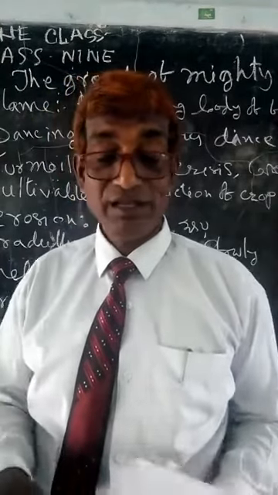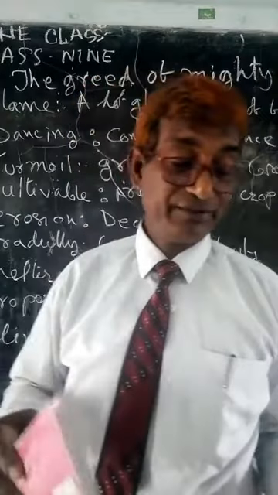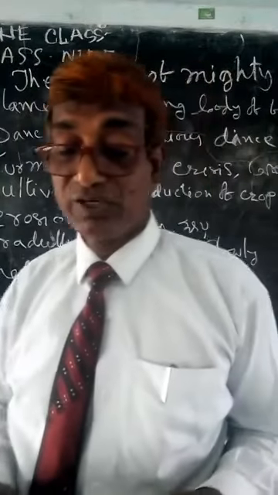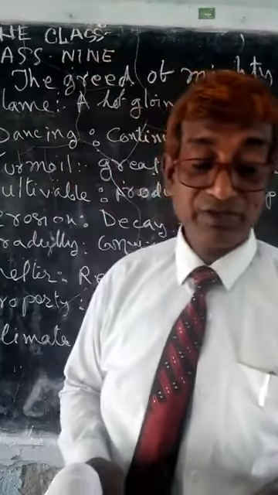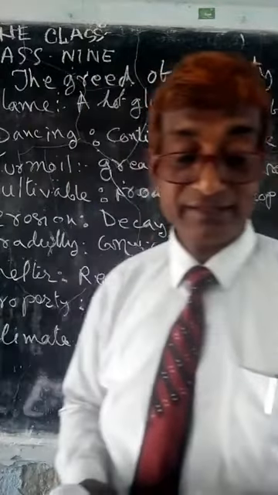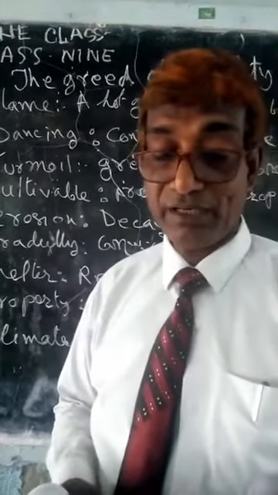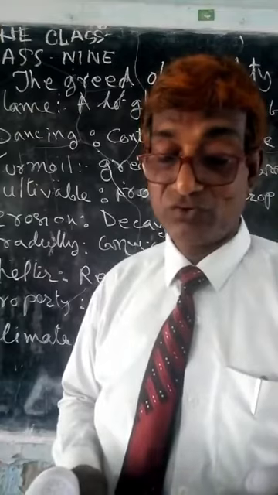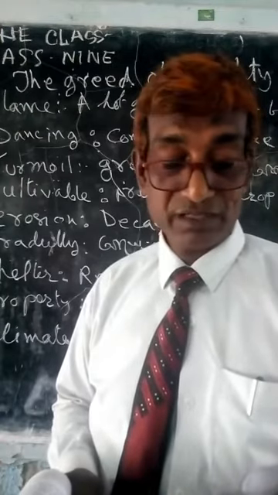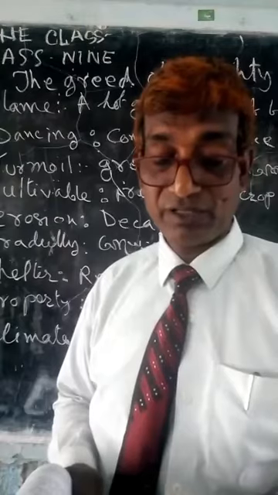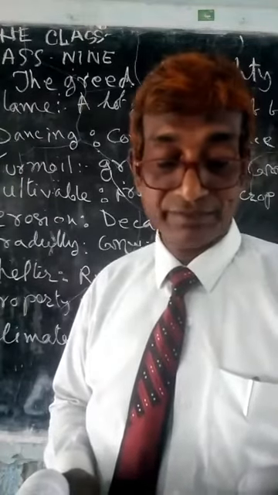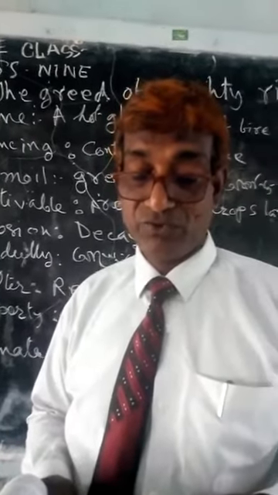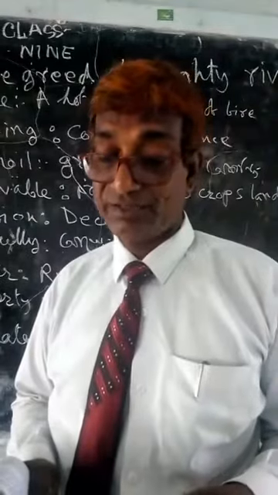My dear student, now I want to discuss number D. Complete the summary of Meherjan's life with words and phrases from the box. My student, listen to me. Meherjan is a typical homeless woman who lives in a slum. She lost her shelter and properties due to the erosion of river Jamuna. She also lost her family. Her husband had died of disease caused by poverty and shortage of food. Now she is only a slum dweller.